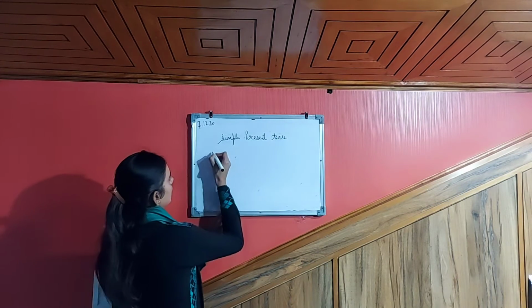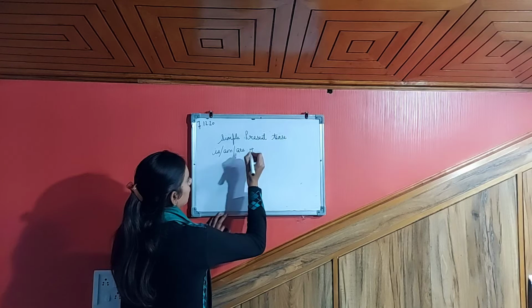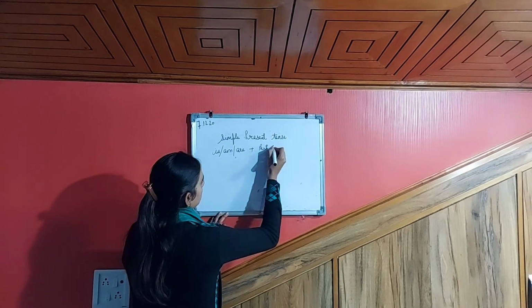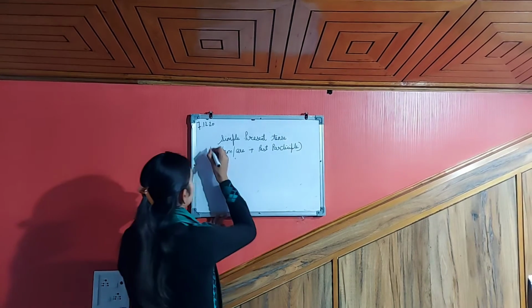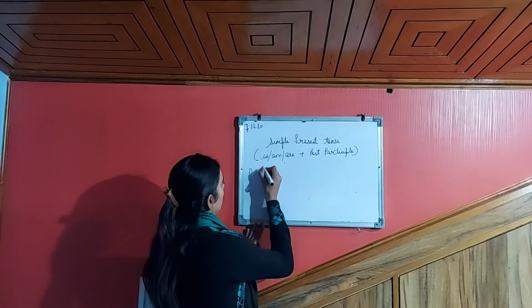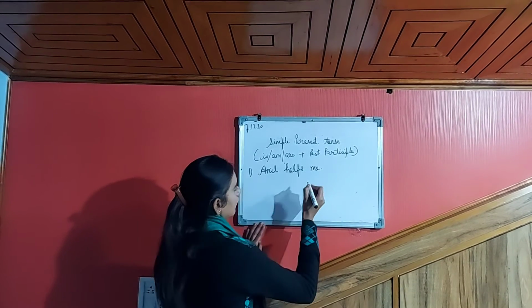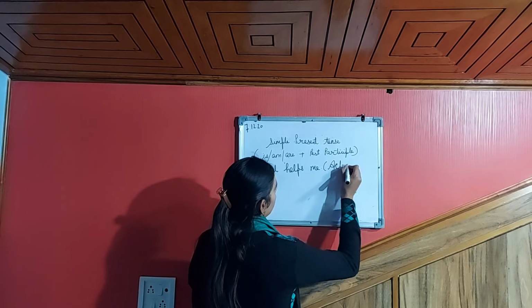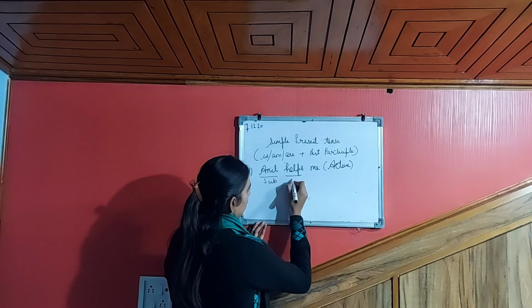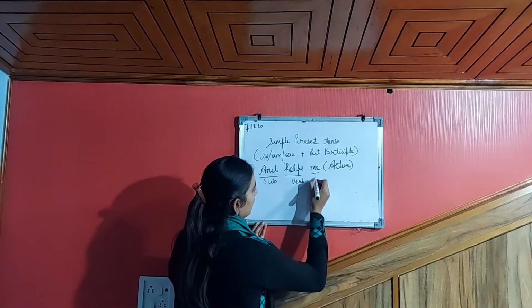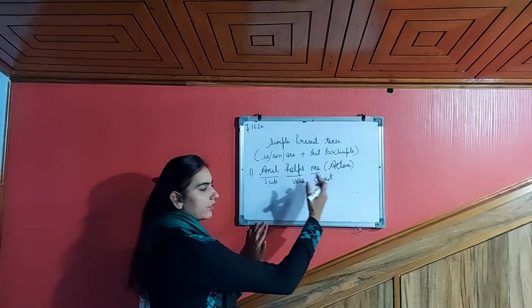In these sentences, is, am, are plus the past participle form of the verb will be used. Let's take an example. Anil helps me. This is active form. Here Anil is subject, helps is verb, and me is object. Now in passive voice, object will come first and subject will go at the last.